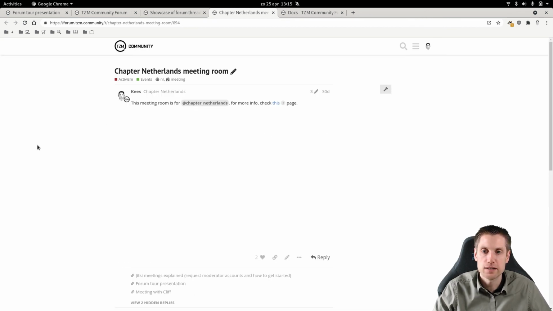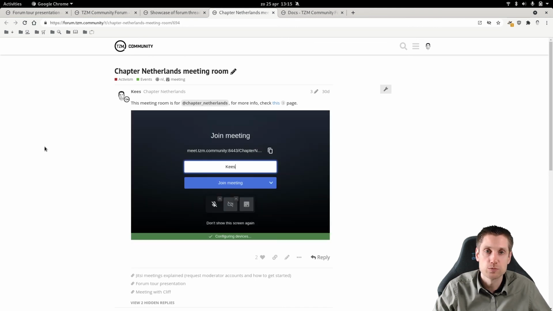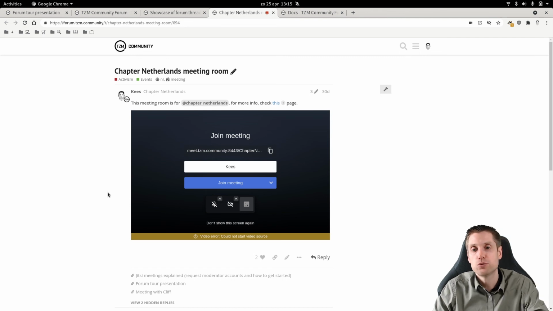So if you then activate that, it will not work now because my webcam is already in use. But then you will see here the lobby. So you can disable certain things here in case you want to enter the meeting room without your video or audio enabled. And you only need to put in a nickname here. You don't need to register. Only the moderators of the Jitsi rooms need to log in the first time.